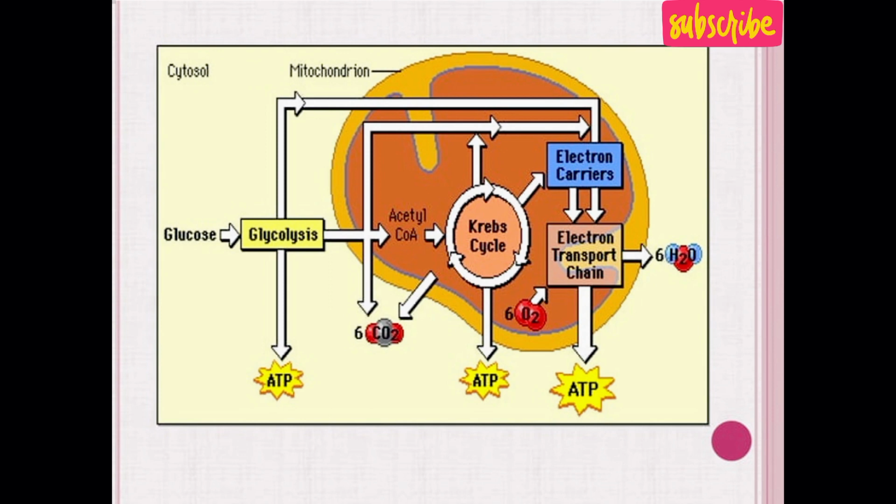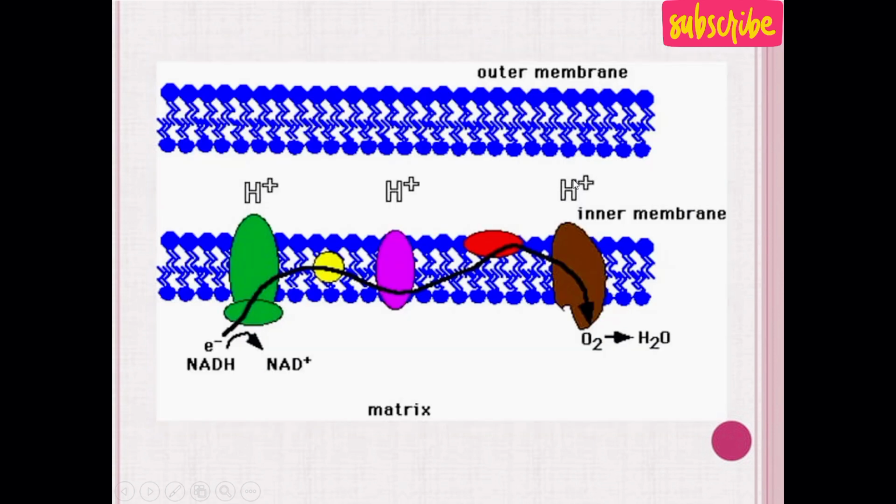As we know in aerobic respiration, glycolysis takes place within the cytoplasm, and the Krebs cycle and electron transport chain take place within the matrix of mitochondria. While a proton concentration gradient is developed when the Krebs cycle and electron transport chain take place, the hydrogen ion concentration within the intermembranous space increases and it helps in the production of ATP. And at last it combines with oxygen to form H2O.